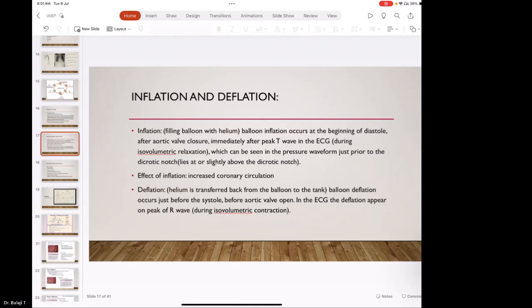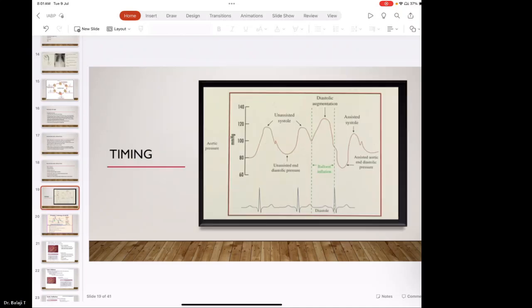Anyway, if the ventricle is failing beyond recovery, then it is necessary to use a VAD or even go on to ECMO. The principle of counterpulsation should be well understood, and that is why the balloon gets inflated at the dicrotic notch. What happens at the dicrotic notch? The aortic valve closes. Once the aortic valve closes, there is increased volume in the ascending aorta, which gets perfused into the coronary artery.